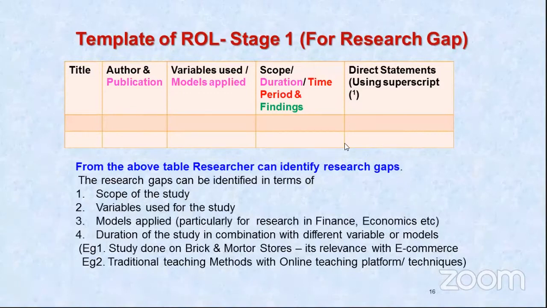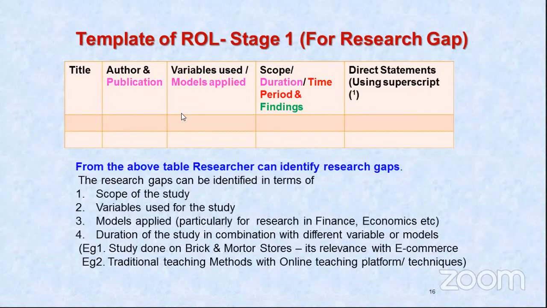What do you have to note down every time you do a review related to your research area? First, you prepare this in a tabular form, though you can also have it in a paragraph form. You write the title of the book, for example Financial Inclusion in some state or financial inclusion of India.